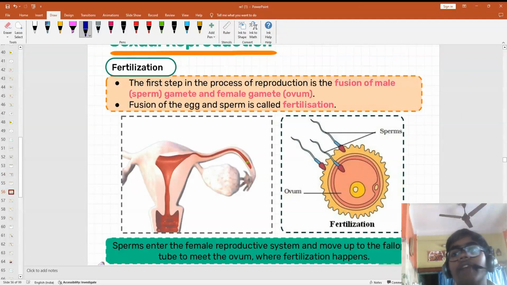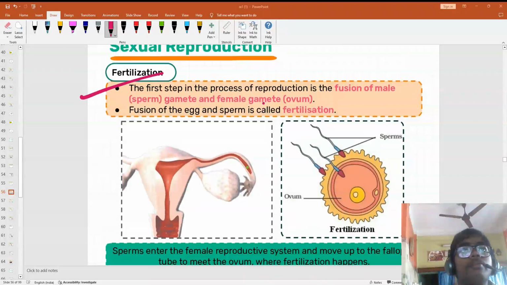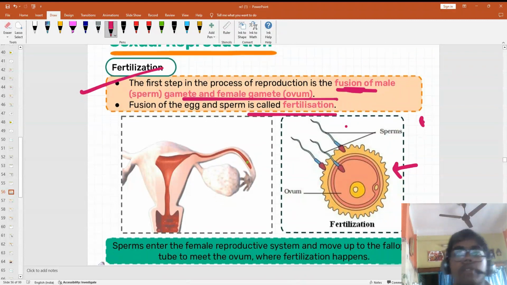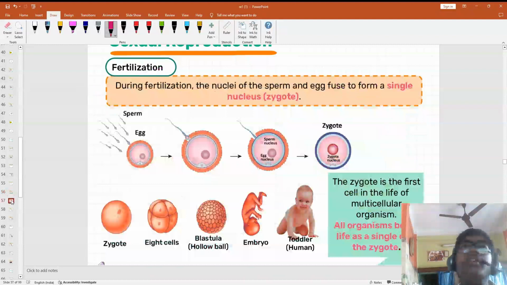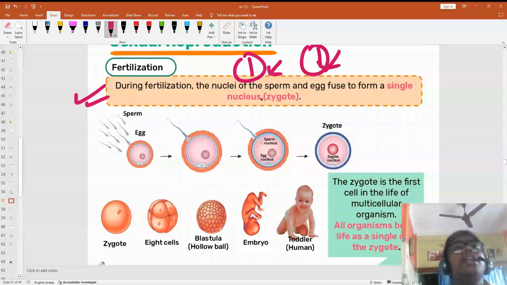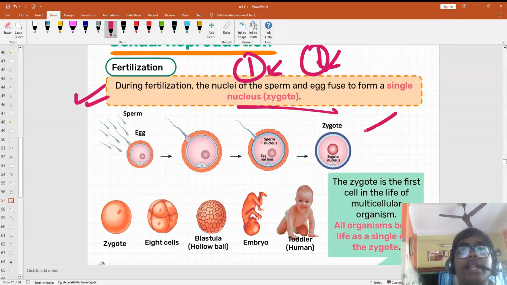What we were saying, fertilization, is the fusion of male and female gamete. You can see this is the ova, the female gamete, meeting with the sperm. This process is called fertilization. I have already told you this. During fertilization, the nuclei of sperm and egg fuse. The two nuclei fuse to form a single nucleus. That is the zygote.